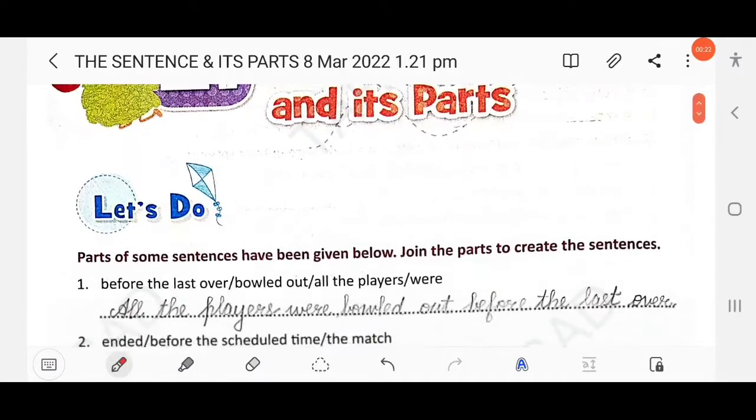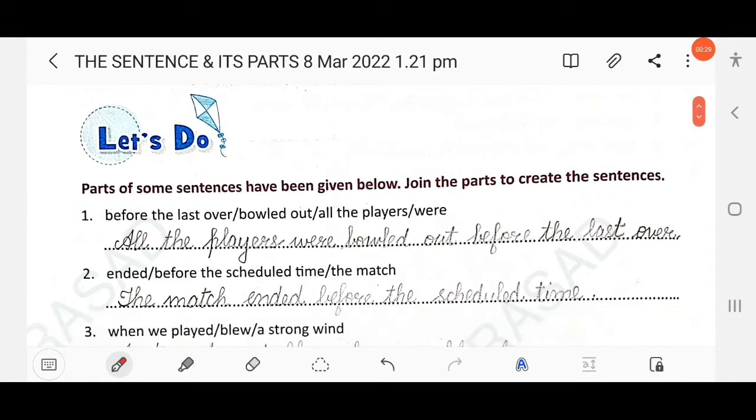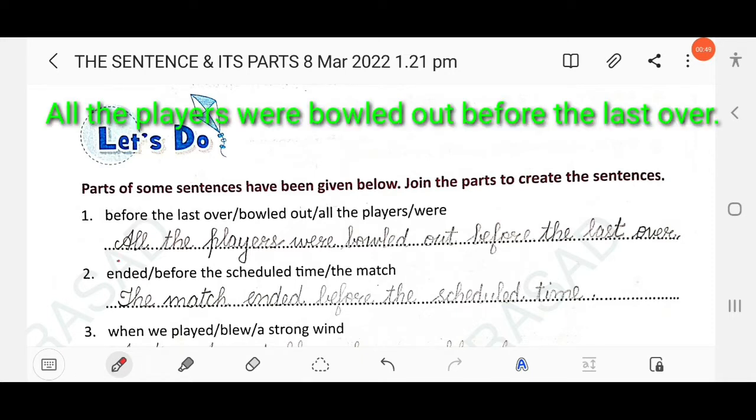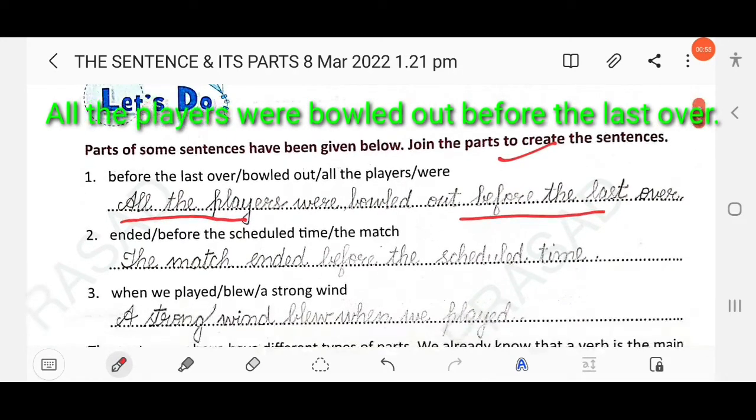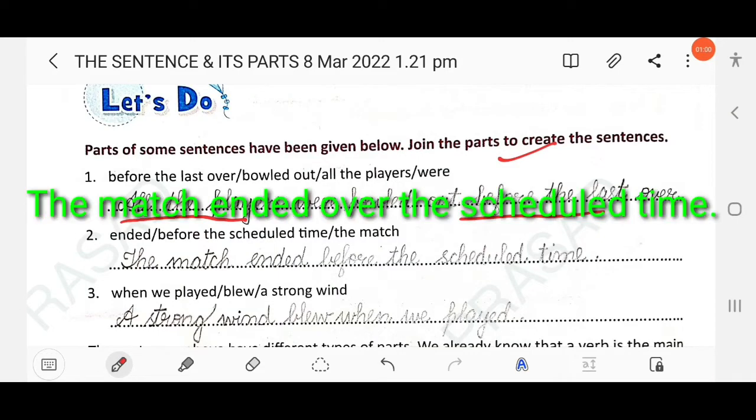Here, parts of some sentences have been given below. Join the parts to create the sentences. You have to arrange the jumbled words to create a meaningful sentence. So here: all the players were bowled out before the last over. Next: the match ended before the scheduled time.